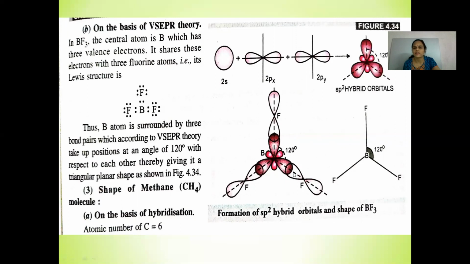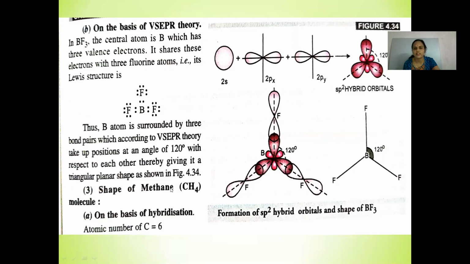So this is depicted in the diagram, bond angle 120 degrees, and the hybridization is sp2 type of hybridization. Let us discuss the shape of the methane molecule on the basis of hybridization.